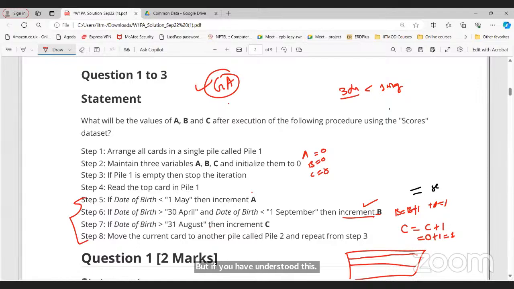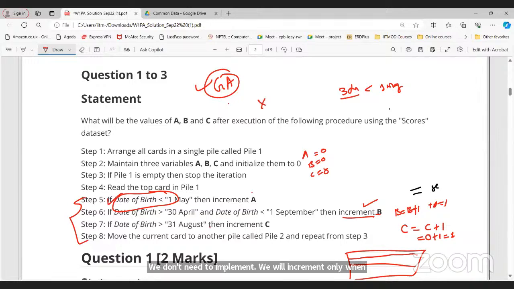If the condition is not satisfied, then leave it as it is. We don't need to add anything or increment. We will increment only when this condition is satisfied.